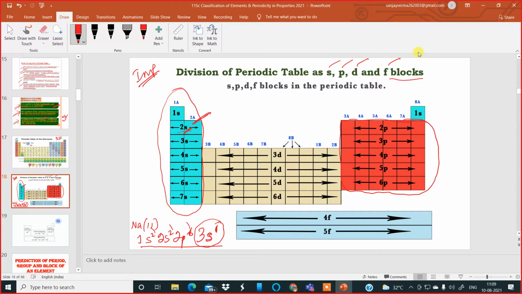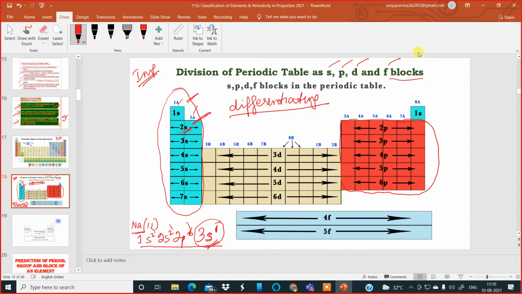That is why sodium belongs to the S block of the periodic table, and all these elements in groups 1 and 2 are S block elements, because in all of them the differentiating electrons enter the s orbital.